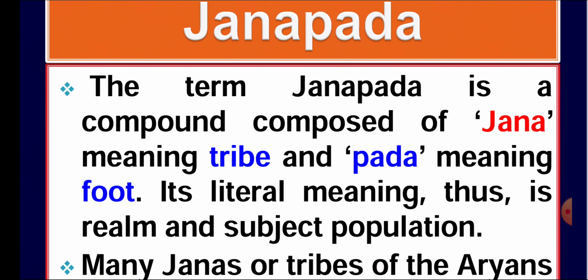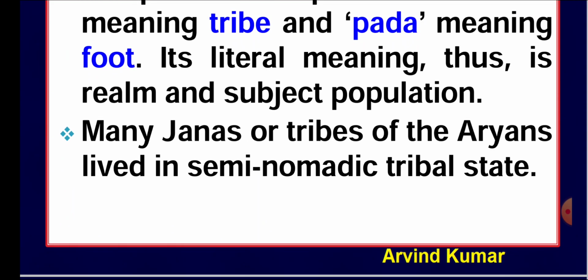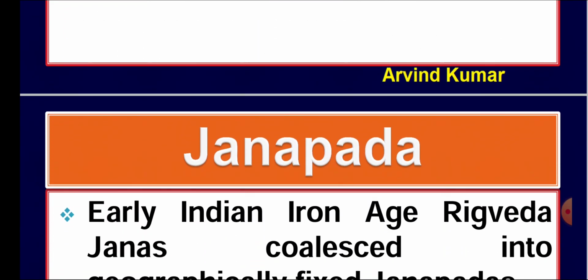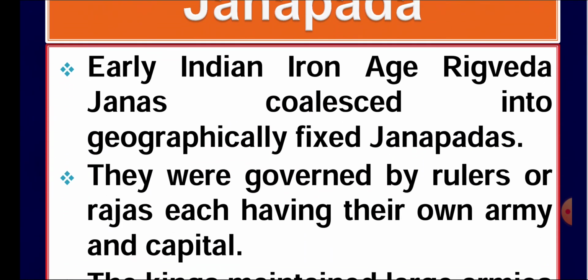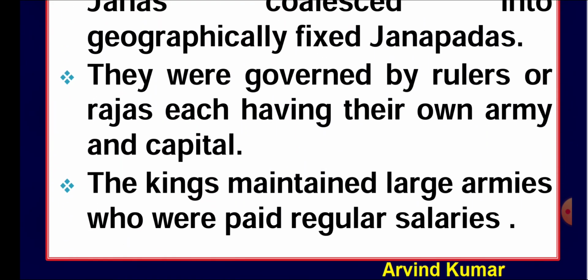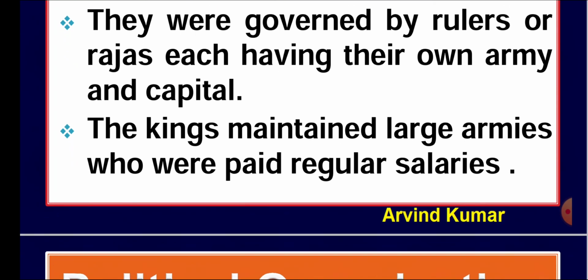Although this Janpada was a small kingdom, a small territory, these were semi-nomadic tribal states. Earlier, before the Vedic period, their boundaries were not fixed. These people lived in groups. They were ruled by Rajas, although these Rajas in the Janpadas were not so powerful. There were many Rajas in these Janpadas. These rulers had no real power and no regular armies.